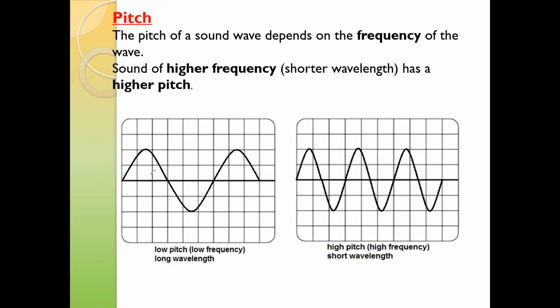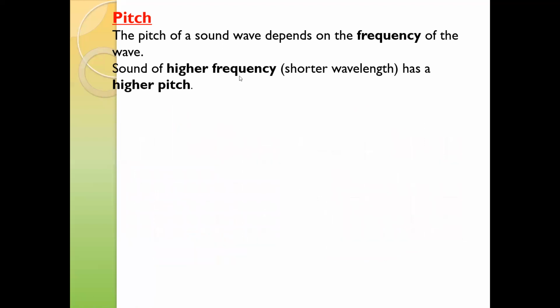So this has a few vibrations and this has more vibrations. If the wave has more vibrations, it means it is high frequency. And few vibrations, low frequency. Low frequency means low pitch, because pitch and frequency are the same concept. And high frequency means high pitch, or a greater number of vibrations per second. But this is just a representation in terms of wave, but actually how are sound waves?